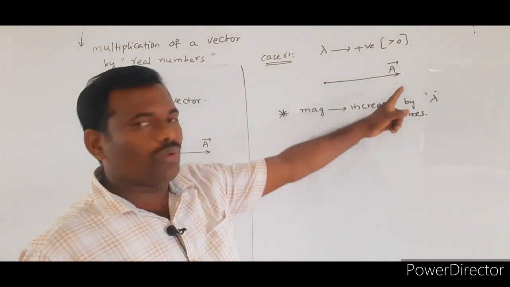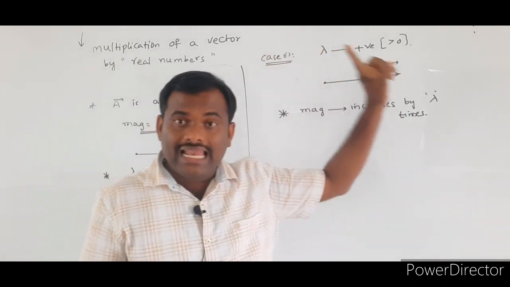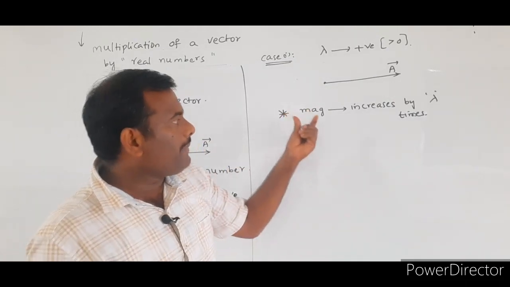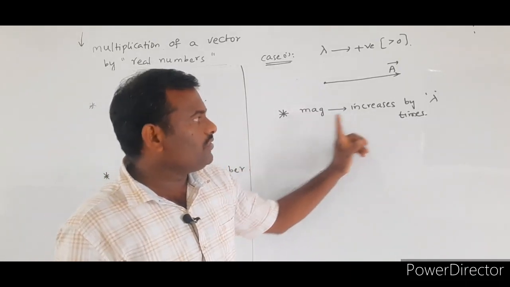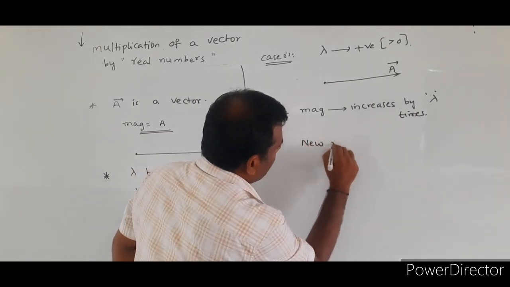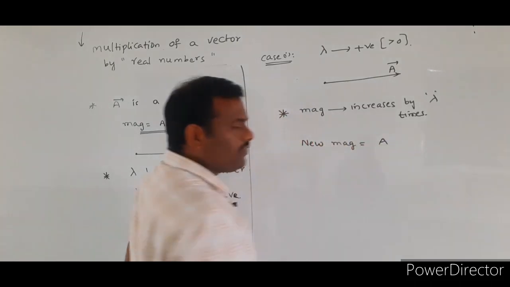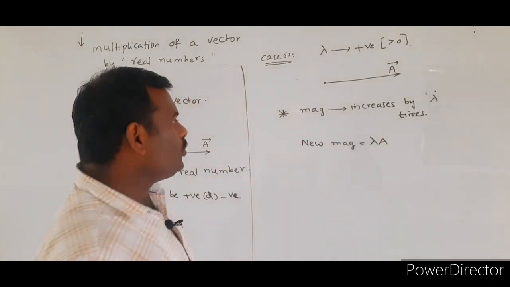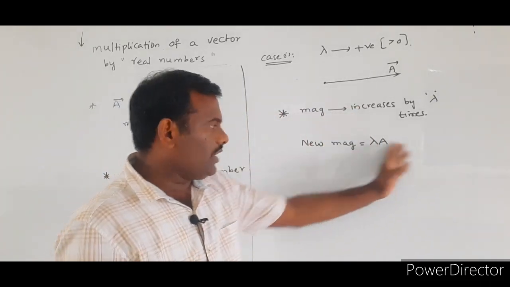The magnitude of the new vector will increase by lambda times. That is, the initial magnitude is A only, and because we are multiplying with lambda, the new magnitude is lambda into A. Okay, we got the magnitude.